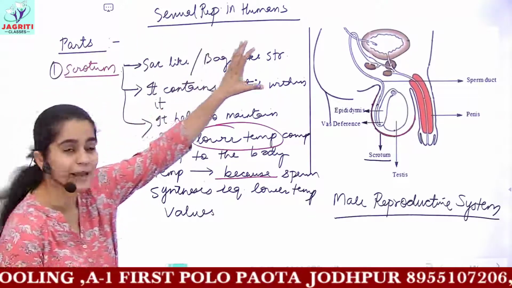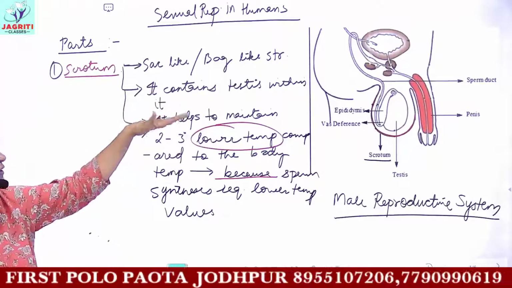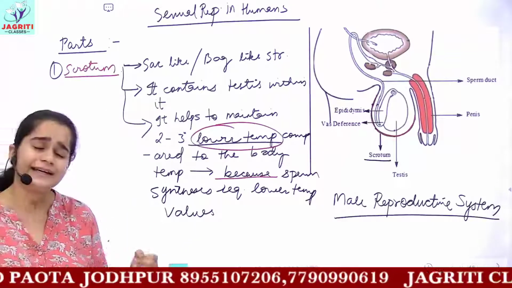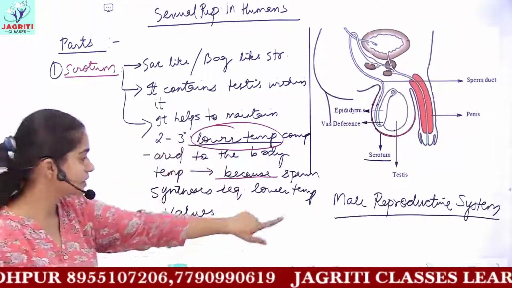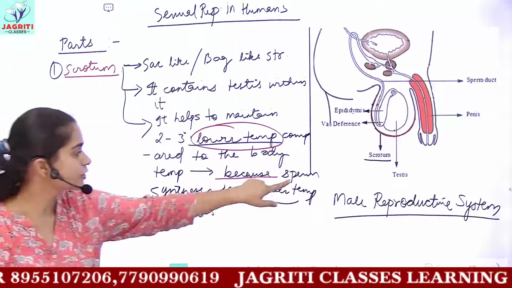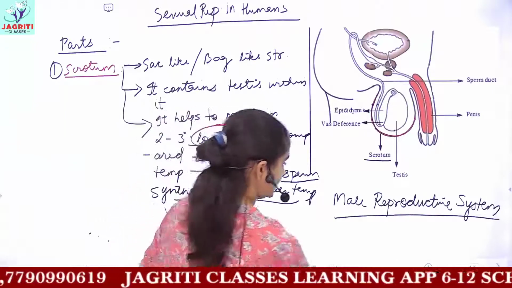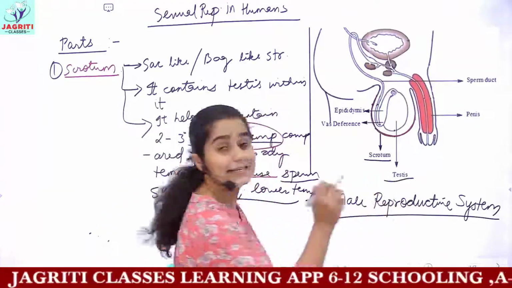It is a sac or bag-like structure which contains the testis inside it, and the scrotum has a function to maintain a temperature 2 to 3 degrees lower as compared to the body temperature, because this lower temperature is responsible for sperm synthesis, for the production of sperms. Now moving on to the next part, which we'll be discussing: the testis.